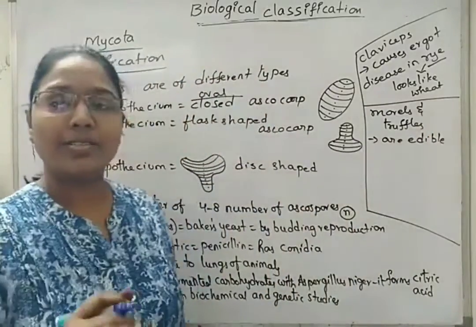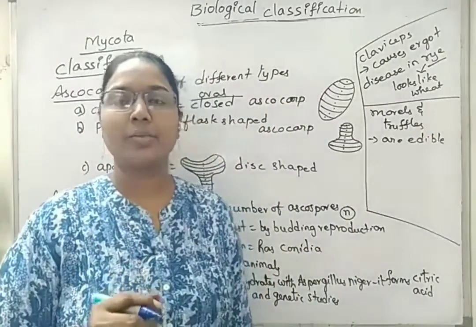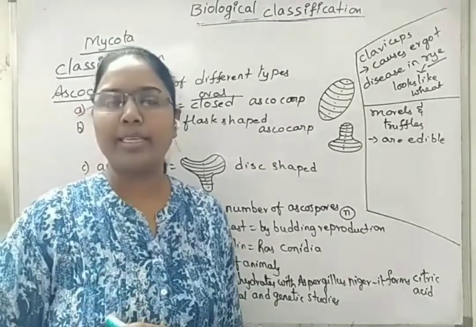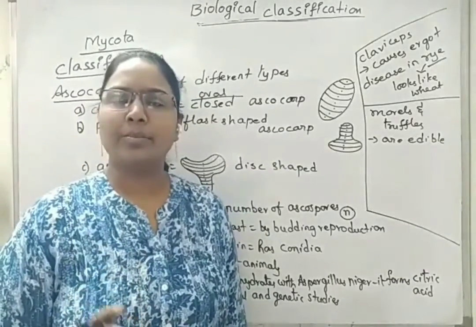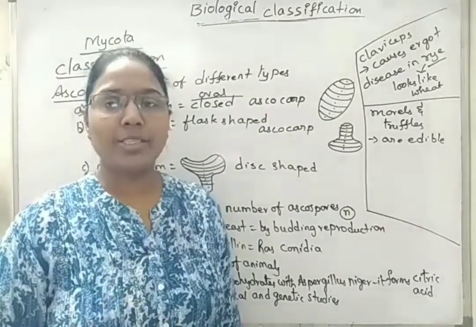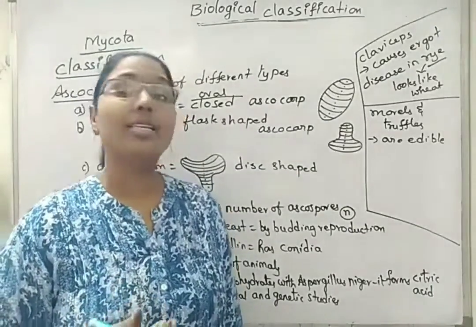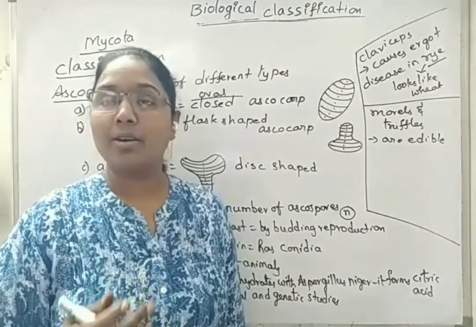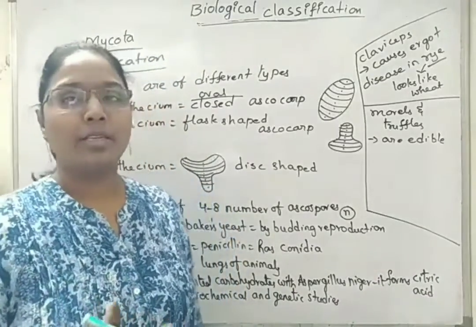In the NCERT textbook they have used the term delicacies for these. What is meant by delicacies? Delicacies is a term used for delicious items, very tasteful items. Here, in addition to taste, morels and truffles are also expensive edible types of Ascomycetes.